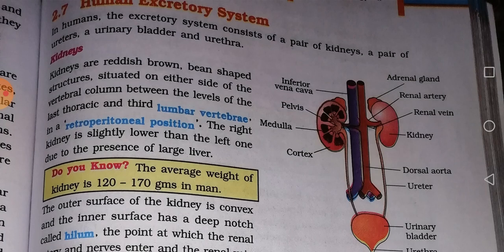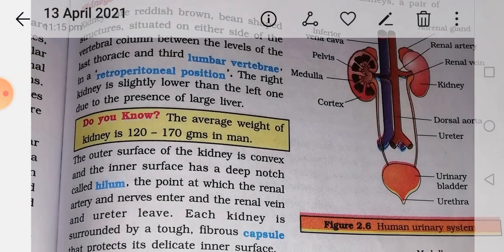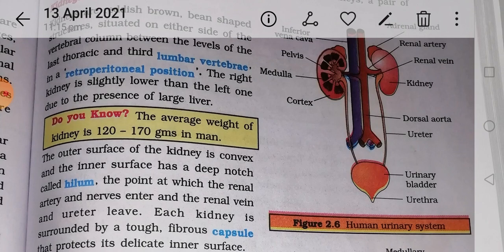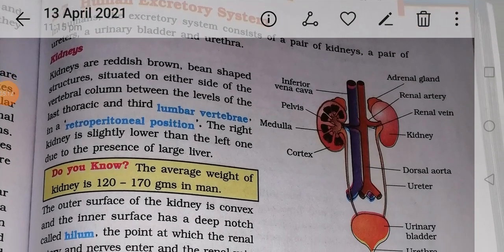Okay, if you see the parts of the kidneys: inferior vena cava, pelvis, medulla, cortex, adrenal gland, renal artery, renal vein, kidneys, dorsal aorta, ureter, urinary bladder and urethra. Whatever urine is formed in the kidneys will be collected. Urinary bladder and urethra, these parts will be there.